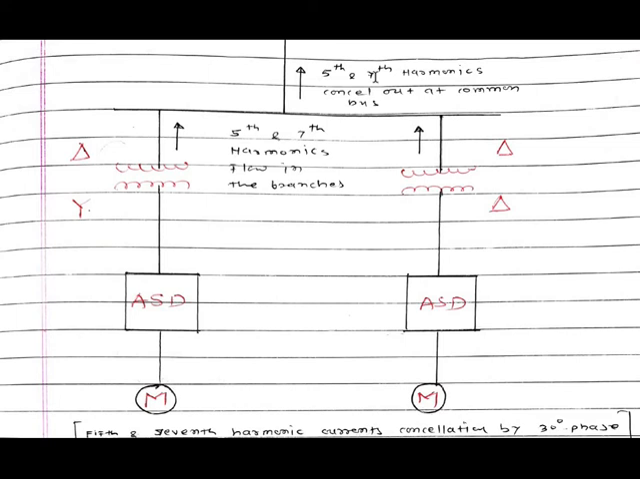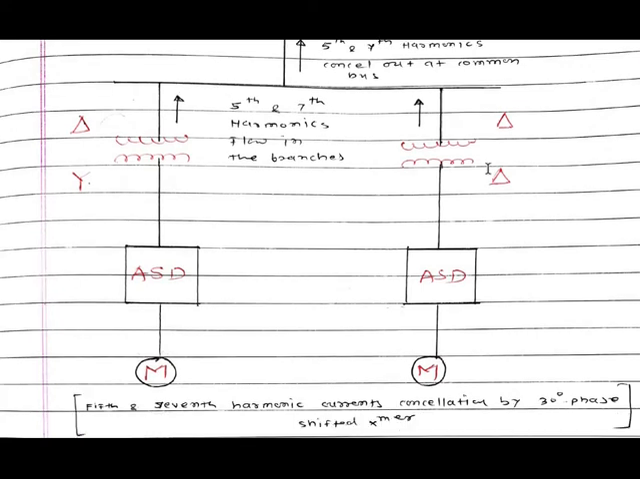If the two transformers are identical, then the maximum amount of the harmonics can be eliminated. If both the transformers are ideal or identical, then the maximum amount of the harmonics are eliminated by this method. Otherwise, some remain as they are. If these two transformers are not identical, then some harmonics remain.